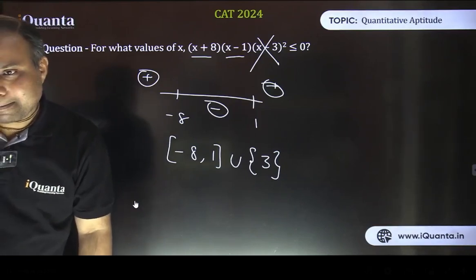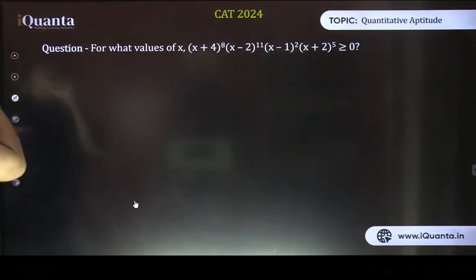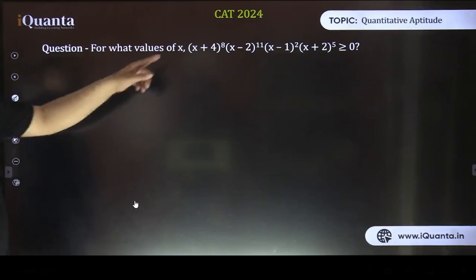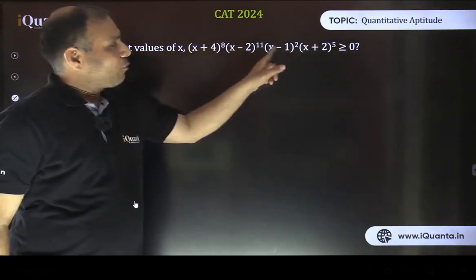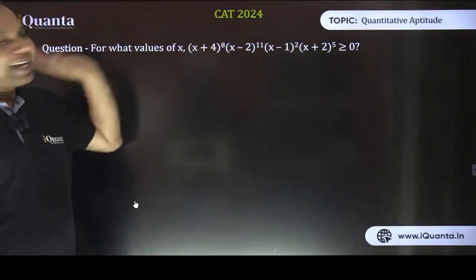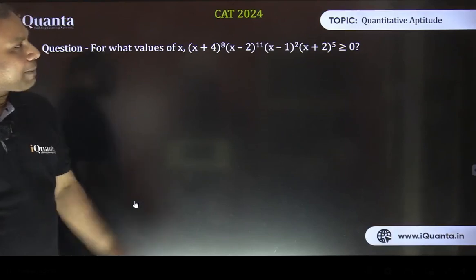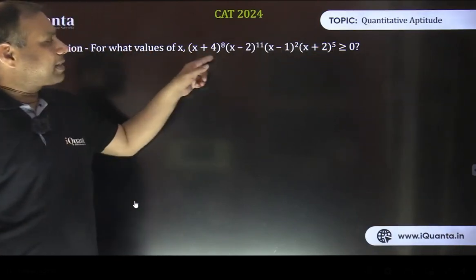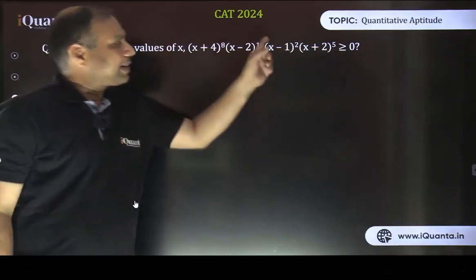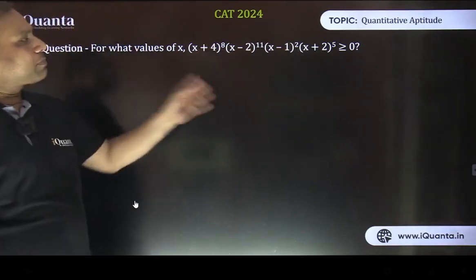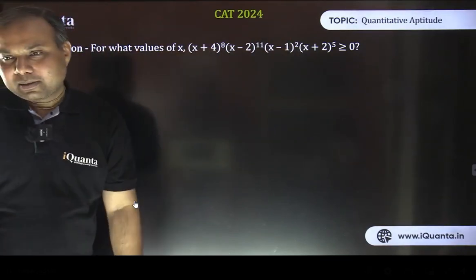ठीक है ना? Okay. Again, a similar expression. So we need to consider minus 4, 1 like that. But the even powers can be left, because equality is there. So we can take the critical values of these points here. x can be taken as minus 4, that will work. x can be taken as 1, that will work. x can be taken as minus 2, or x can be taken as plus 2. But even powers can be discarded.